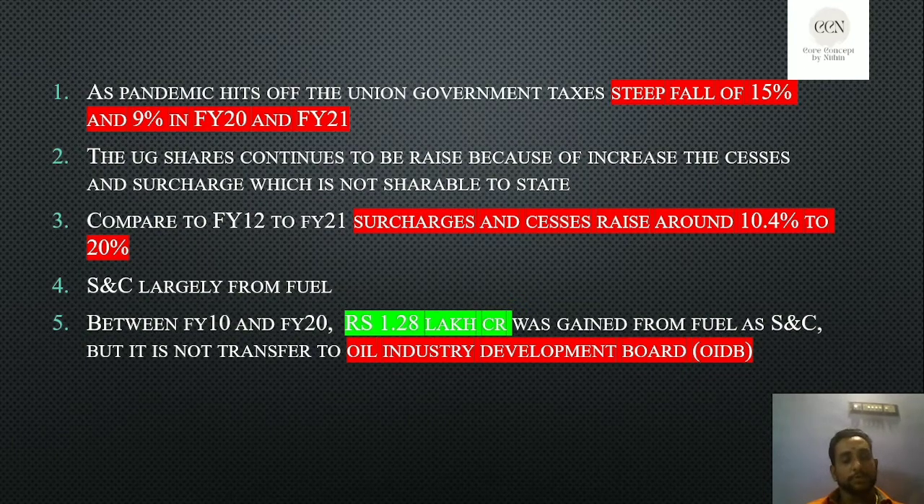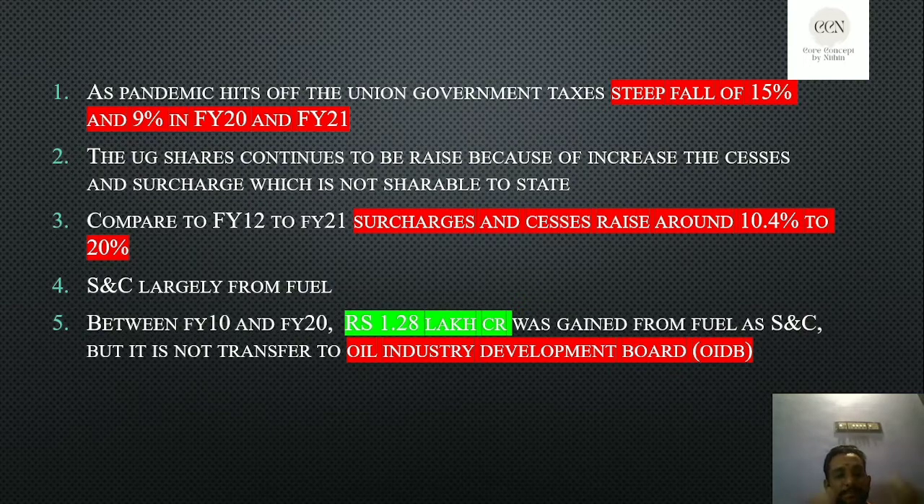Okay, that's the message. I already mentioned the fourth point: SNC largely from the fuel. The Union government implemented the SNC in the fuel, so they are getting 20 percent of total indirect revenue from this SNC, especially from the fuel. That is the matter. That amount is not going to be shared with the state government.